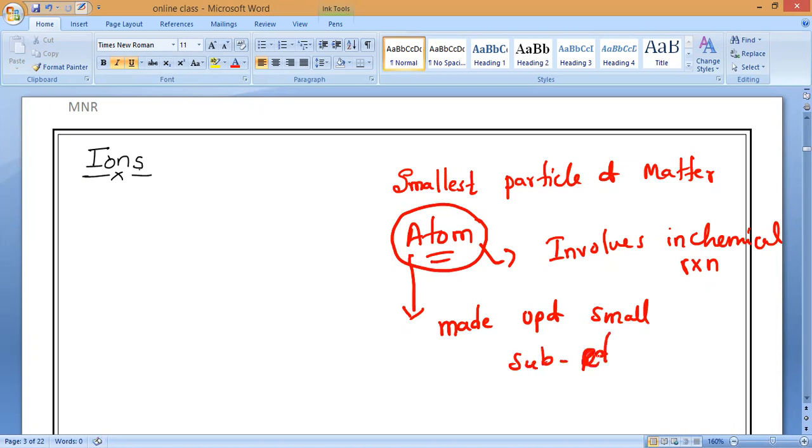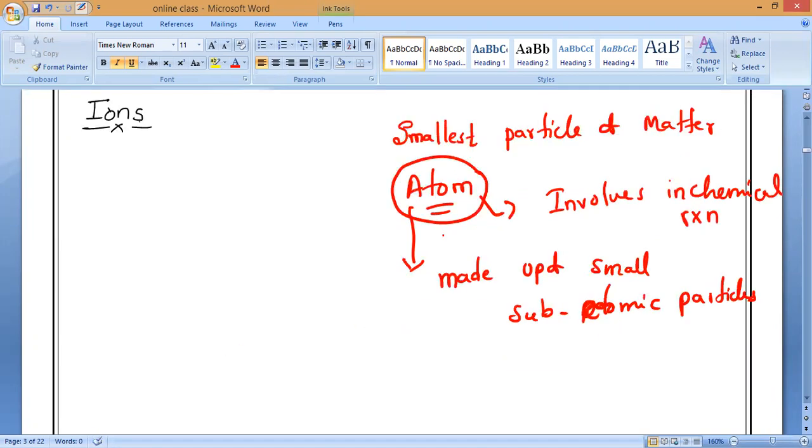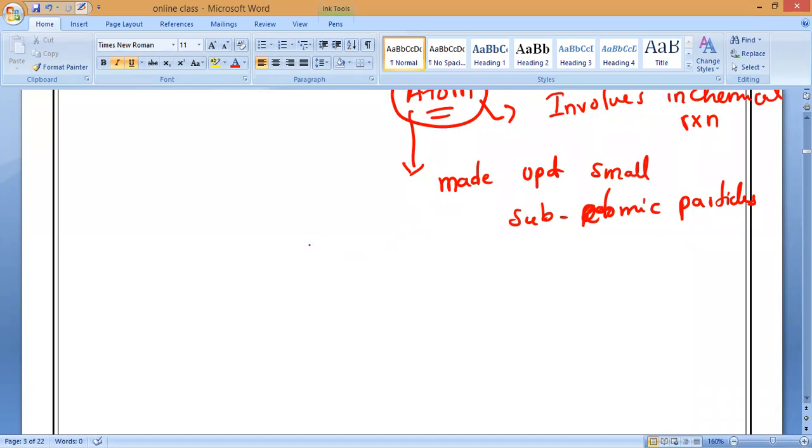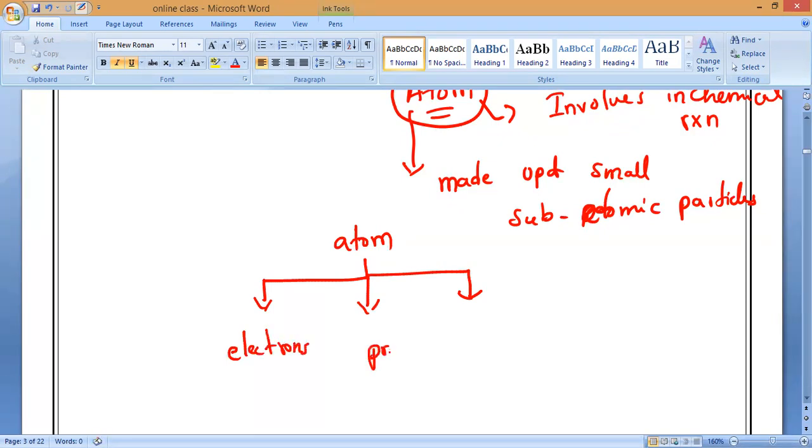You might all know by this time what these subatomic particles are. Basically there are three. Every atom of an element is made up of three subatomic particles, which we call electrons, protons, and neutrons. Do you understand, all of you?